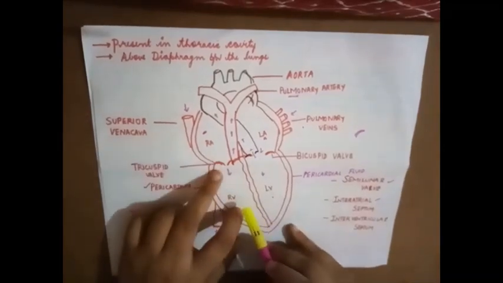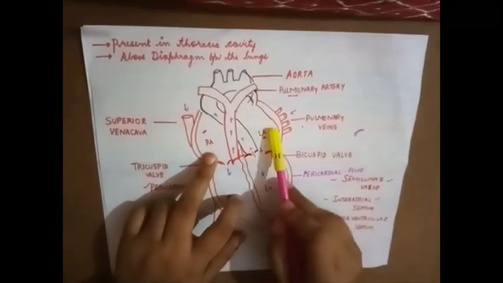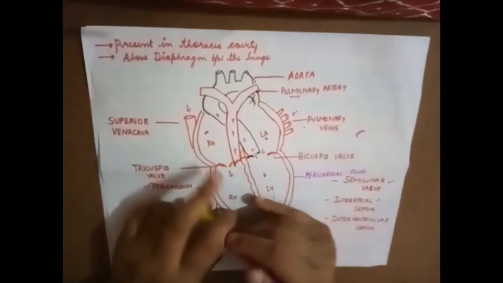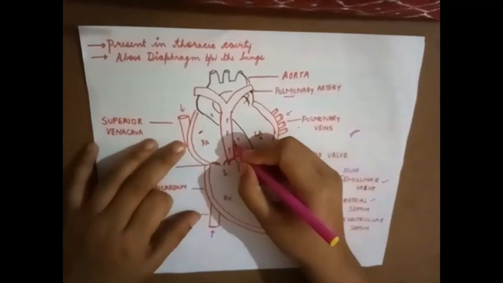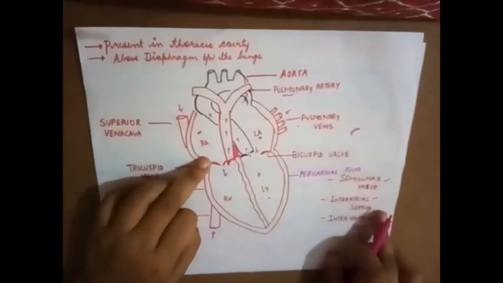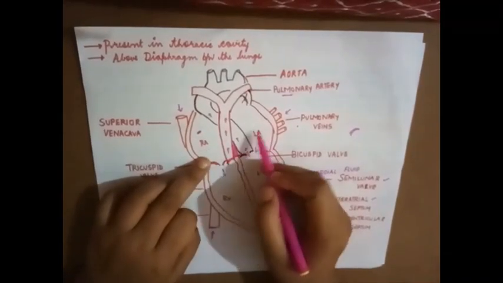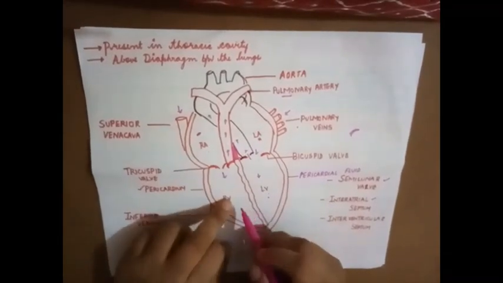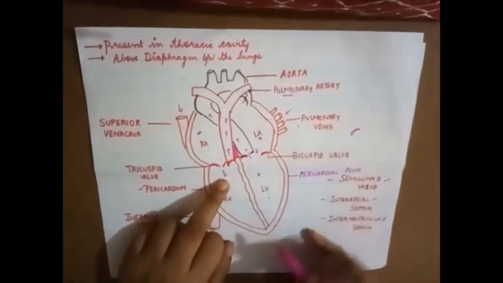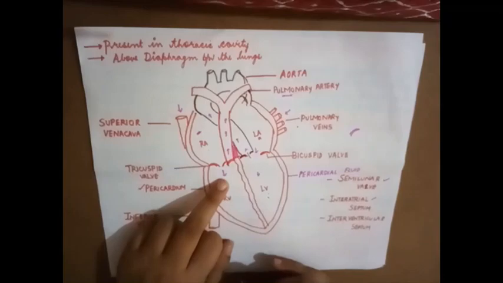To prevent the mixing of blood between the two atria, we have the interatrial septum. In between the two chambers, you have a septum or partition. It is known as the interatrial septum if it is found between the two atria. Now, in between the two ventricles, the septum is known as the interventricular septum.